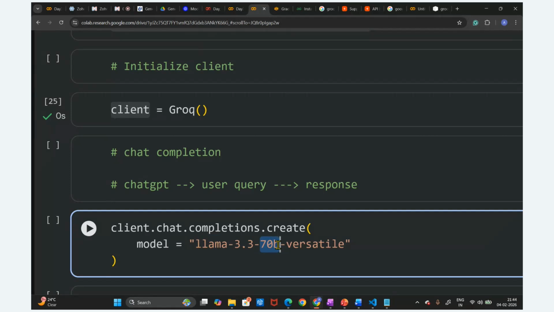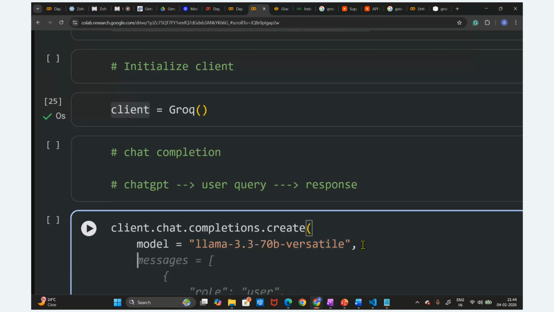70 billion is nothing but the parameters. I will explain what a parameter is in deep learning. If you imagine, 70 billion is a very huge number of parameters utilized for training this model. We call them weights and biases. As of now, you don't need to know what the weights and biases are, but we'll discuss them in the deep learning class. This Llama model 3.3 is a versatile model that we can utilize for different applications. This is how we set up the model.